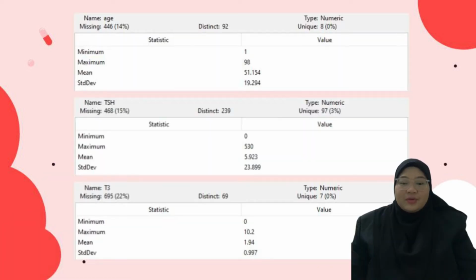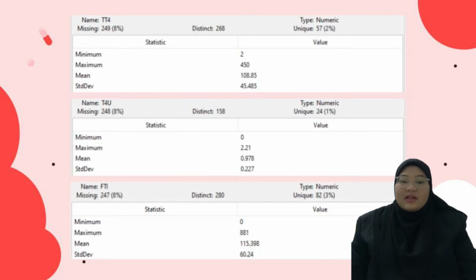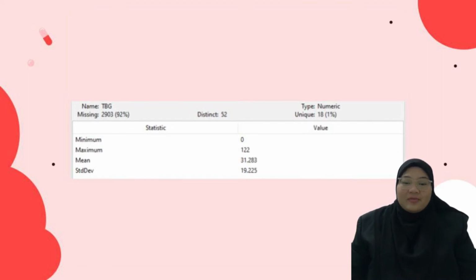First, we have the age attribute, TSH, T3. Next, we have the TT4 attribute, T4U attribute, FTI. And lastly, we have the TBG attribute.